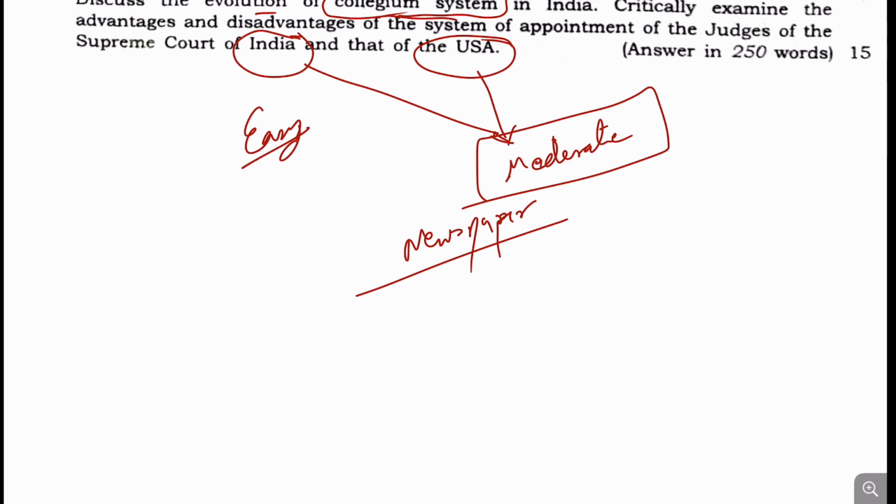Okay, so there a person can think about that in the examination, but the student may not be well prepared when we talk about the appointment of judges in India and the USA. Okay, so part two can be moderate, but part one of this answer is easy.